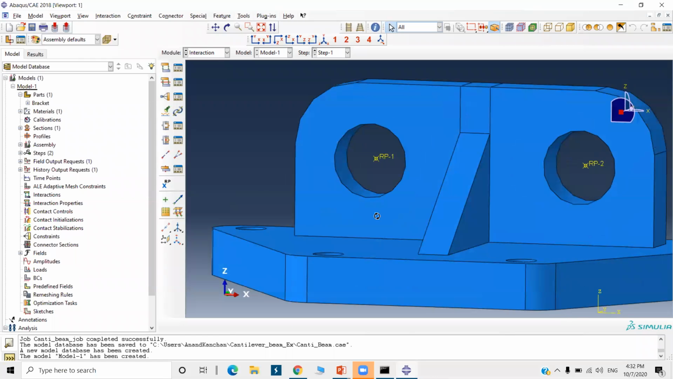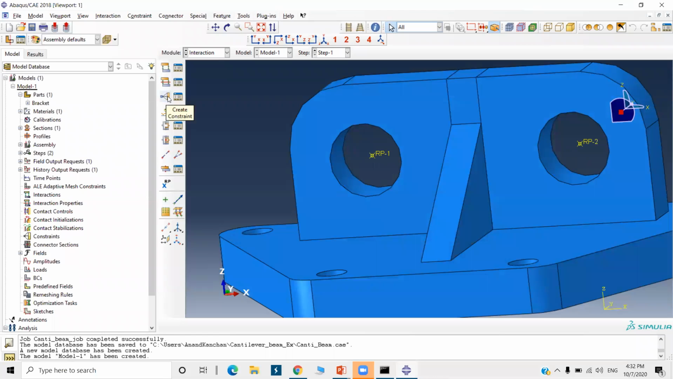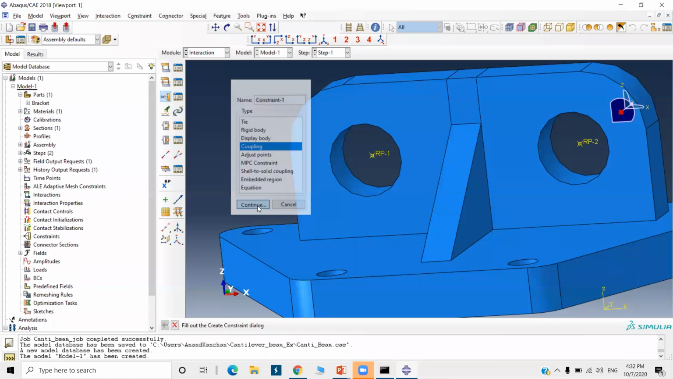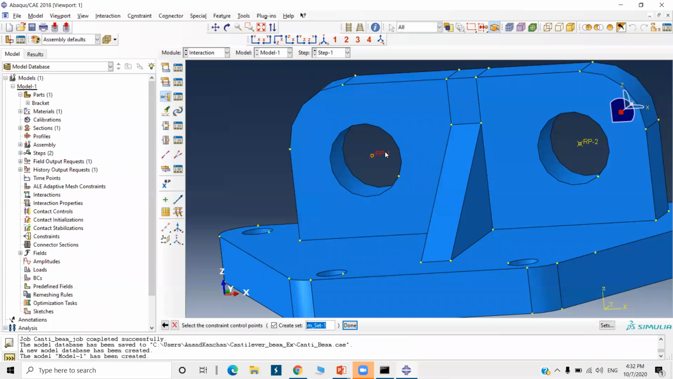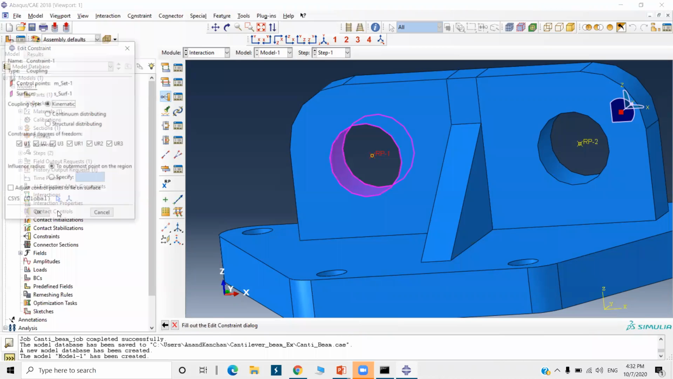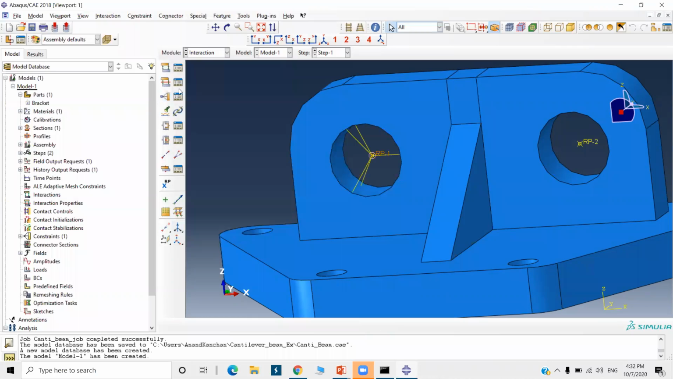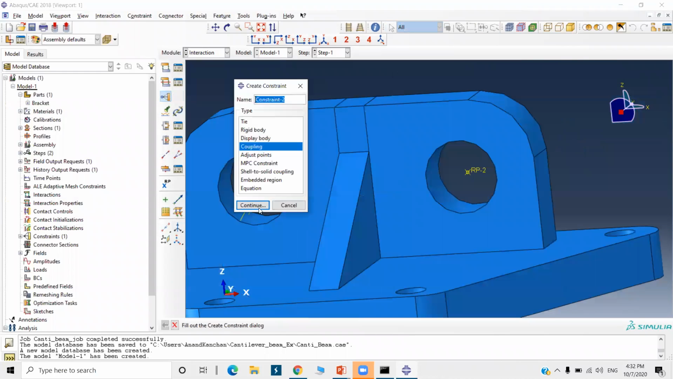Okay. We will go to constraint, create constraint. I will tell you what this coupling constraint is. Click on coupling, click continue. Now select this reference point 1. See here it is asking to select the constraint control point. Done. Now select the constraint region type, select surface, select this as a surface and say done. Just accept all the defaults. I will show you, and click OK. Now the coupling constraint is created. We will create it for reference point 2 also.